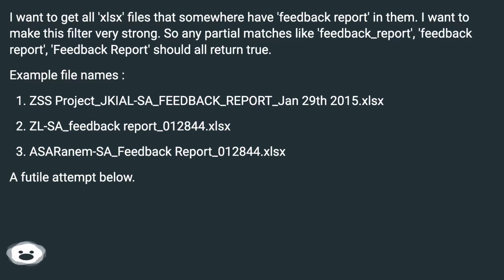Example file names: project_jkiel_feedback_report_jan 29th 2015.xlsx. Zloty _feedback report_012844.xlsx. Asaranam _feedback report_012844.xlsx. A futile attempt below.